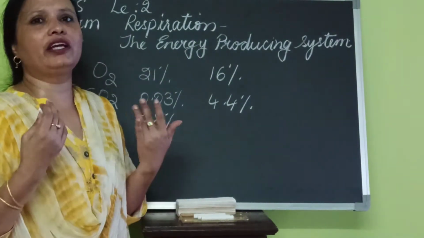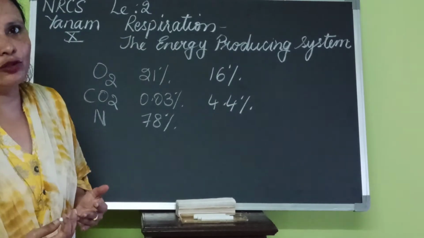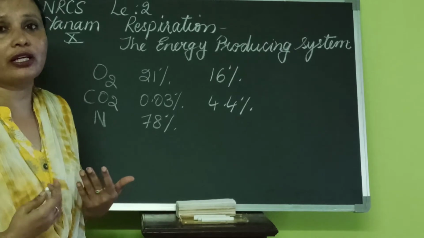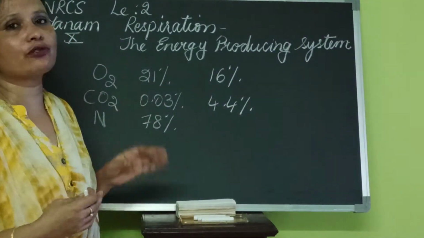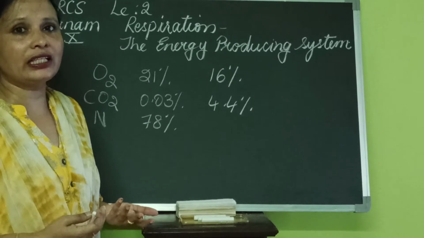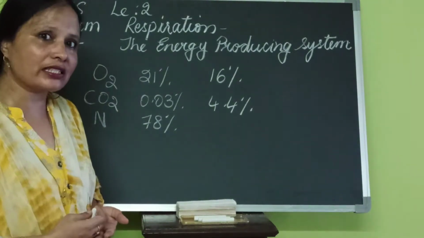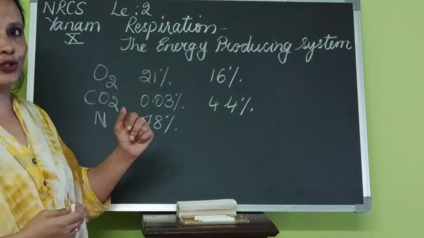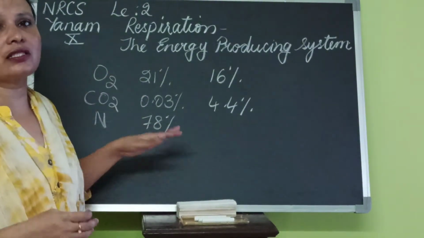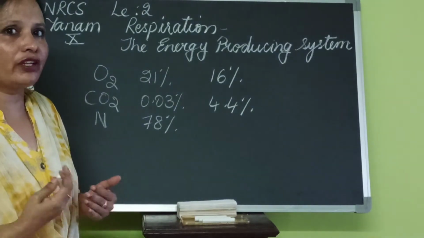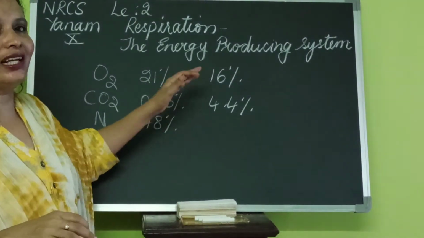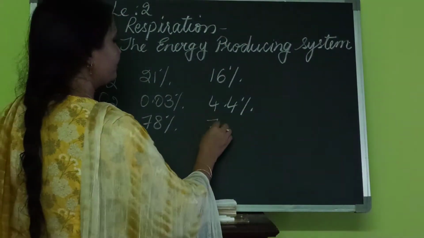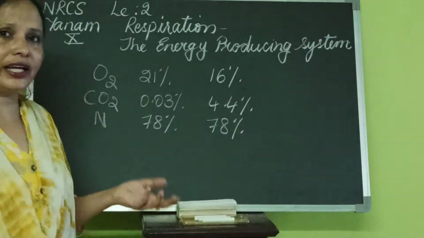And then nitrogen. In no way do we need the nitrogen. Or rather, we do need nitrogen, since our body is mostly composed of proteins, and proteins contain nitrogen. But this atmospheric nitrogen is of no use to us. Like we learned in 9th class, atmospheric nitrogen is of no use even to plants. It has to be fixed by bacteria in the root nodules of leguminous plants, and then it is useful. So, as it is, it is of no use to us. Do we keep it in our body? No, along with the exhaled oxygen and carbon dioxide, we release 78% of nitrogen again.